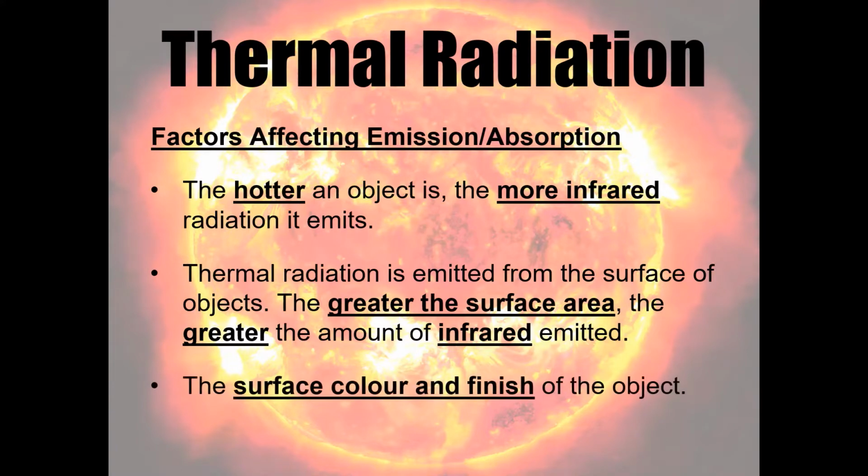And finally, the surface colour and finish of the object. The colour, to be honest, doesn't really have a significant impact. It's more the finish that has the larger impact on the amount of thermal radiation being emitted. We're going to cut away to some demonstrations now that show this. We're also going to do some practicals on this in our next lesson.